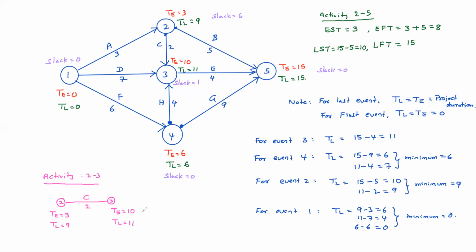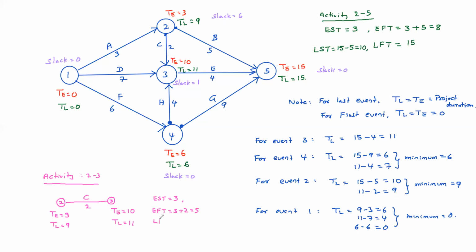Now tell me what is the earliest start time? Earliest start time is 3. So earliest finish time is 3 plus 2, that is 5.